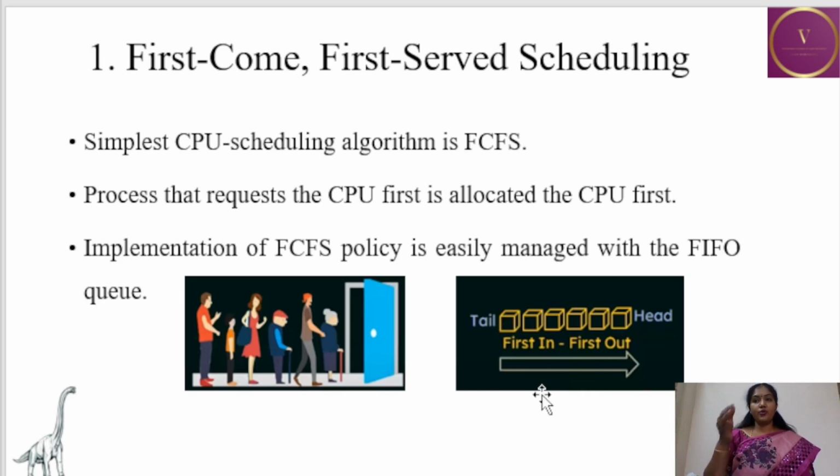Okay, so what we have to understand is, there is a FIFO queue, first in first out queue, and the process which is there in the first will be the head of the queue, and the process that joins the queue in the last will be the tail of the queue. All right, and once the process which is in the head of the queue is getting the CPU, the head will be moved to the second process. So now the new head, that is, the second process, will be in the head of the queue, and when a new process joins the first in first out queue, it will be the tail of the queue. Okay, let's move to the next slide.